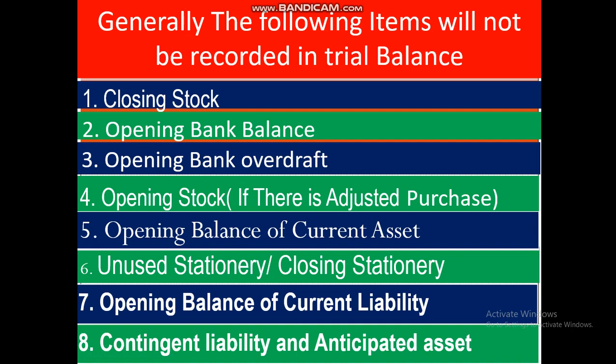Then contingent liability or anticipated asset. Contingent liability means the probable liability, which may be our liability, and that also will not be recorded in the trial balance. And anticipated asset, that means there is a probability of an asset, that also will not be recorded in the trial balance.